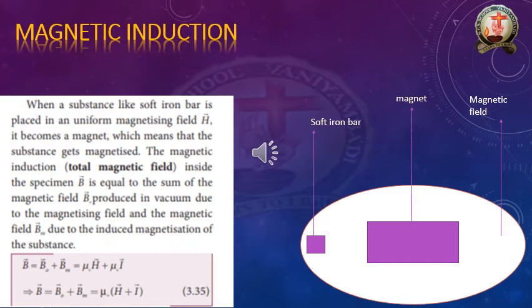So this is the definition of the magnetic induction or total magnetic field.